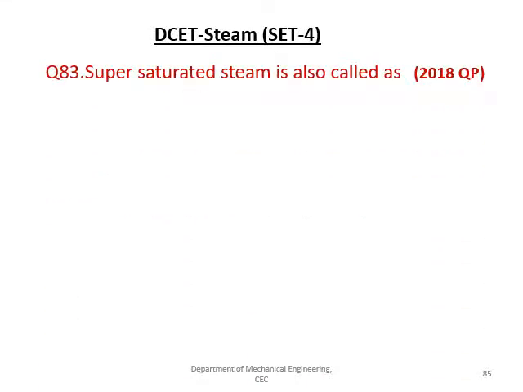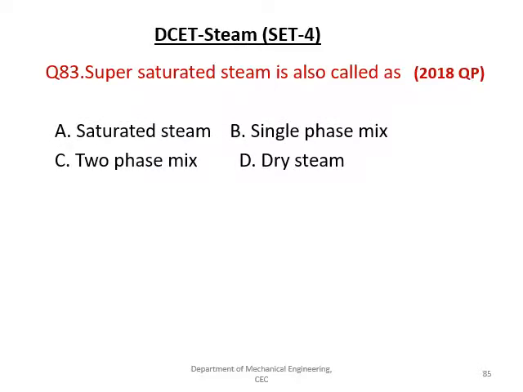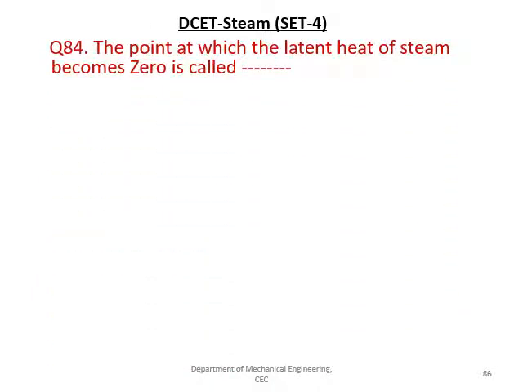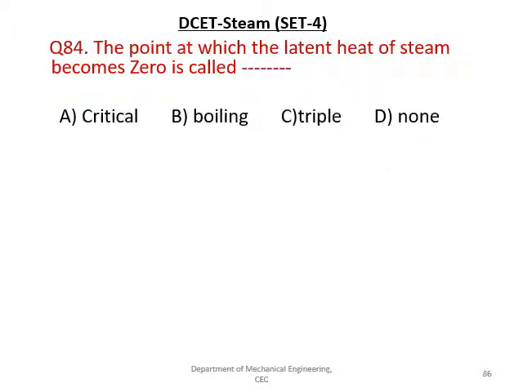supersaturated steam is also called as, the given options are saturated steam, single phase mix, two phase mix, dry steam. The right answer is D, that is a dry steam. Dry vapor, X is equal to 1. For a saturated vapor, or if it is a single phase mix, we will have the dryness fraction less than 1. The next question is, the point at which the latent heat becomes 0 is called as critical, boiling, triple,